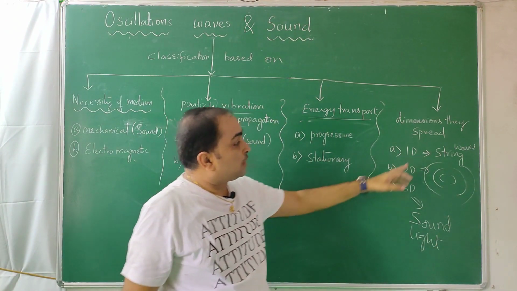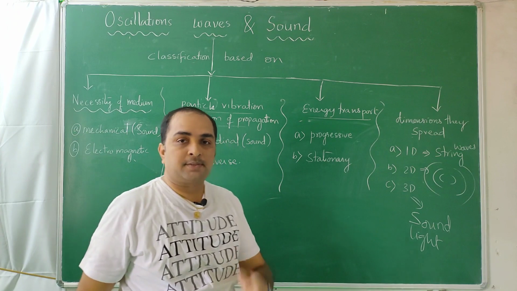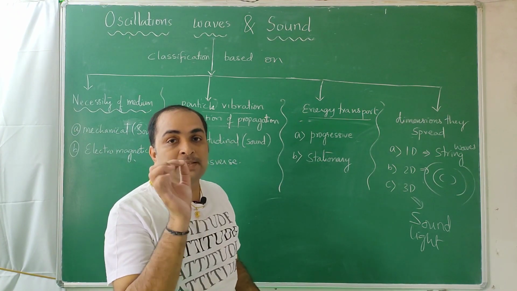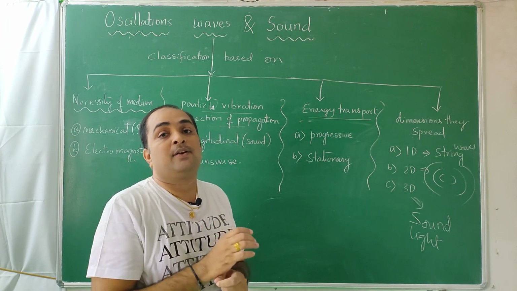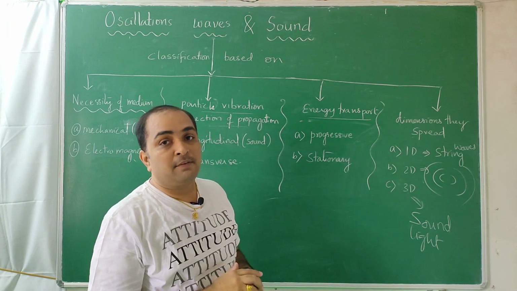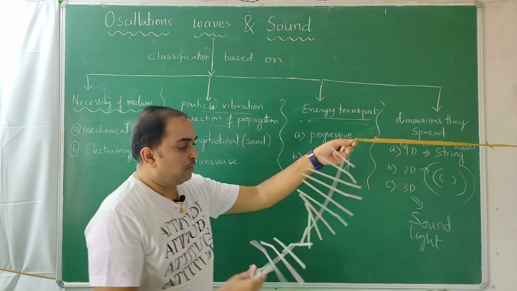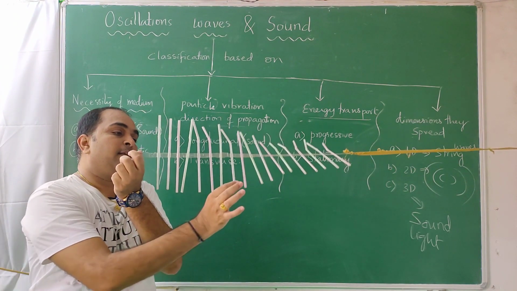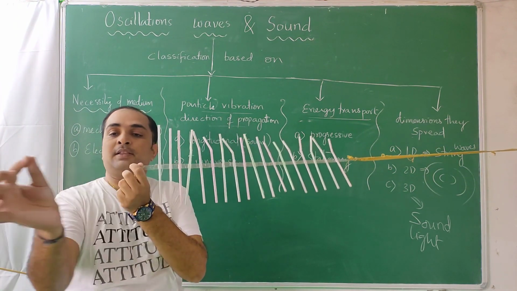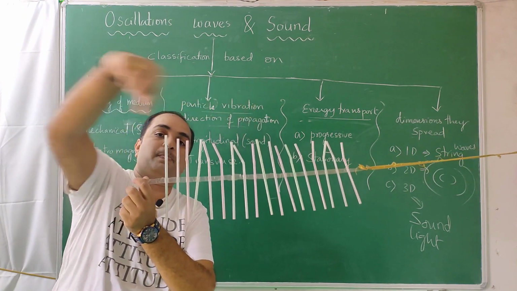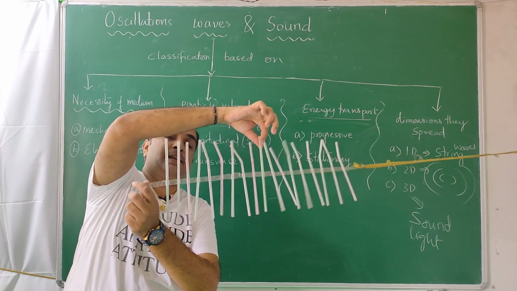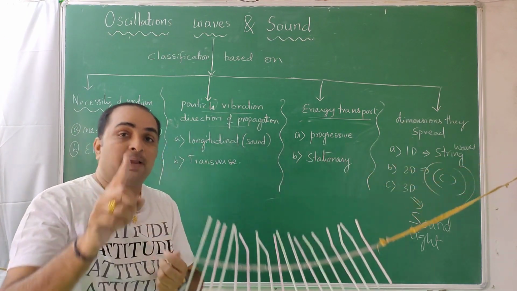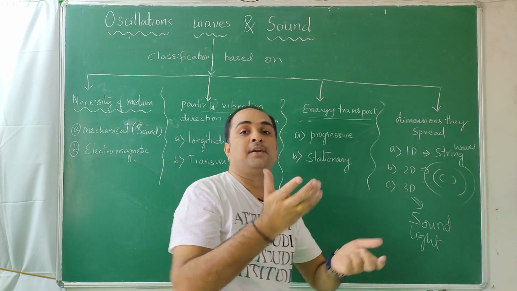These are called waves, these are called ripples, these are called wave fronts. In future you will study it: the three-dimensional envelope of all particles vibrating at the same time at a given time. We envelop it and call it a wave front. For example, this is the place where energy is started, so I vibrate it, and at a given time this is vibrating. Similarly you have another, similarly you have another. If you envelop all of them, you get a ripple. If this particle is vibrating at that time, in three dimensions all those particles which are vibrating simultaneously, if you envelop them, you call it a wave front.